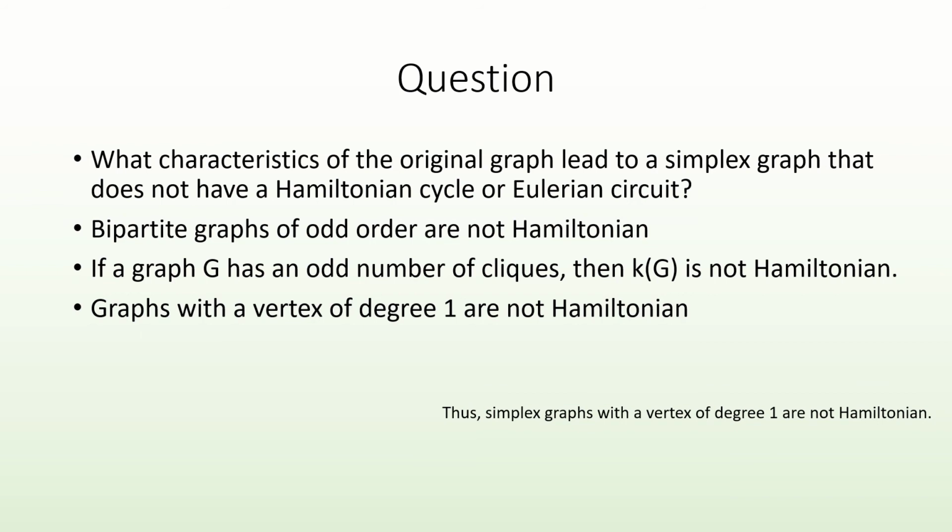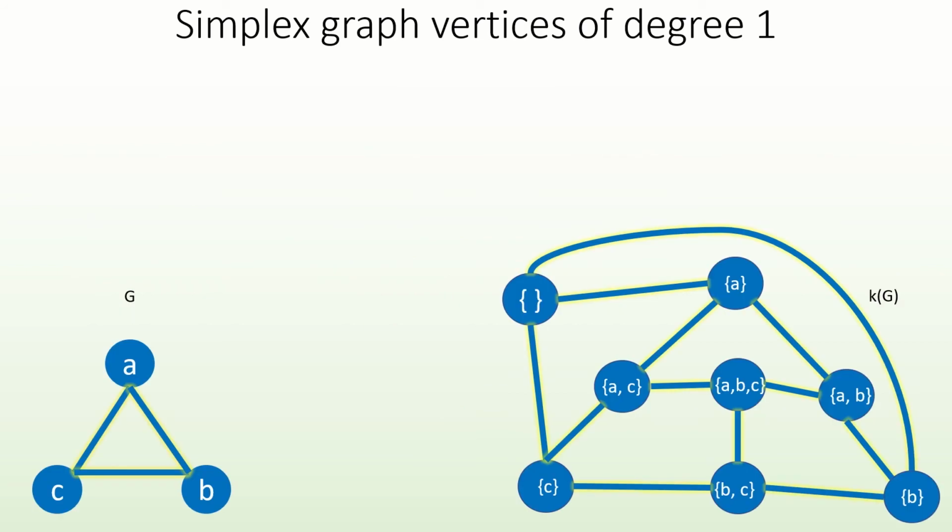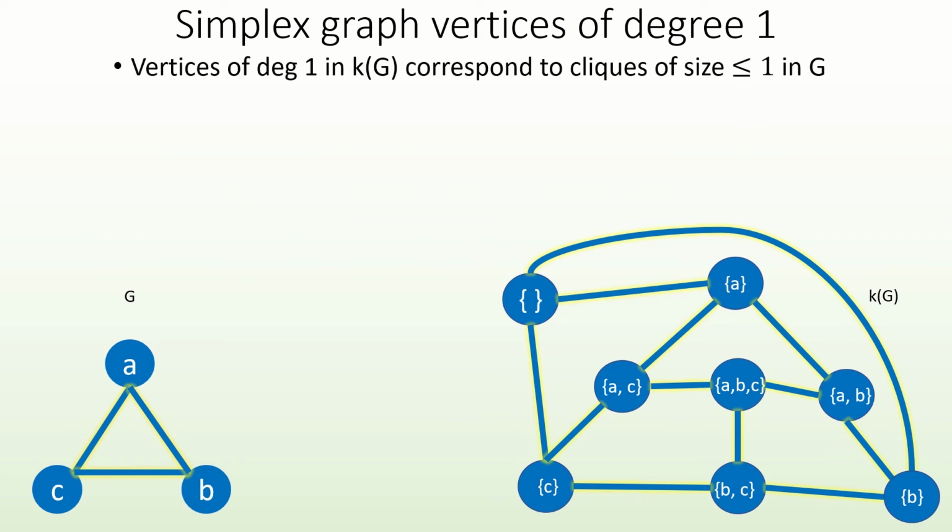So this leads us to the question, what do vertices of degree 1 in the simplex graph correspond to in the original graph? For starters, they correspond to cliques of size at most 1, because vertices corresponding to a clique of size n have at least n downward neighbors in the simplex graph. That is, neighbors formed by excluding a single vertex from our clique of size n.